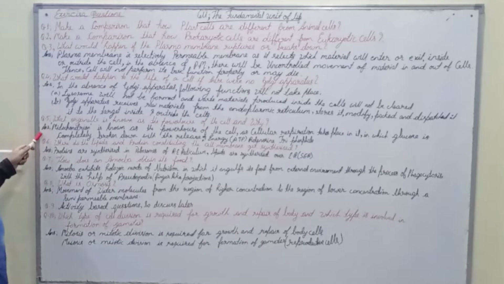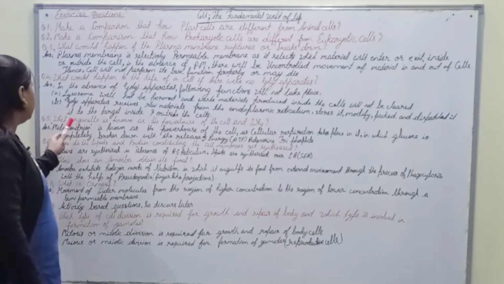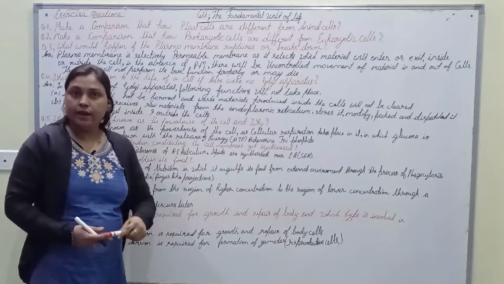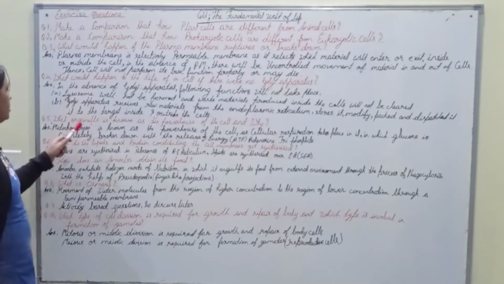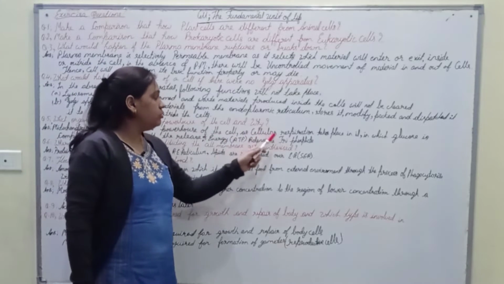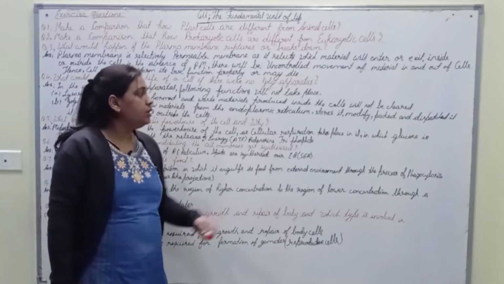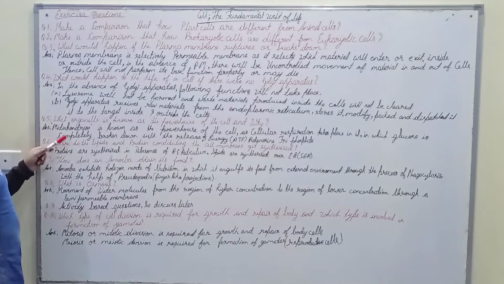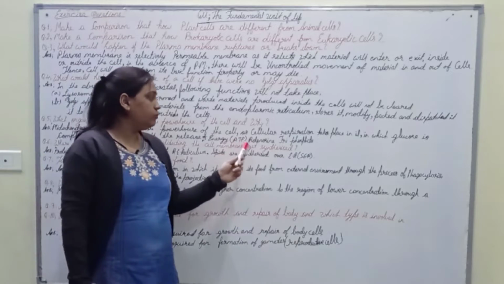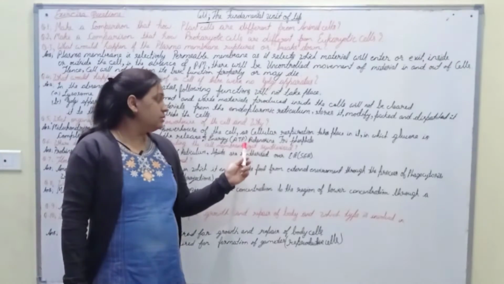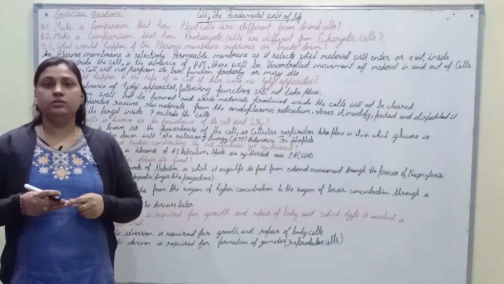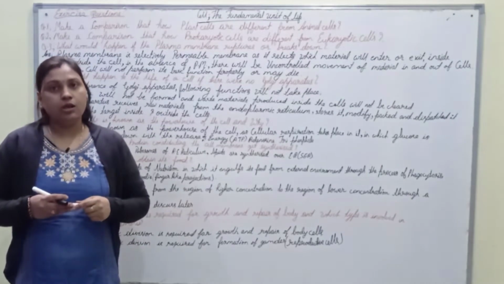So next our question is question number 5th that says which organelle is known as the powerhouse of the cell and why. Mitochondrion is known as the powerhouse of the cell as cellular respiration takes place in it, in which glucose is completely broken down with the release of energy in the form of ATP, that is adenosine triphosphate. Mitochondrion is known as the powerhouse of the cell.